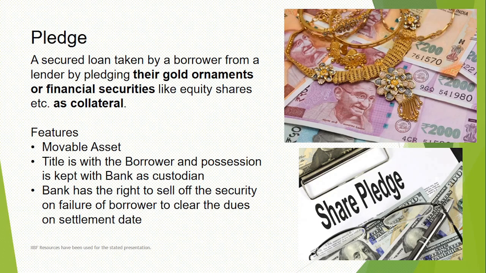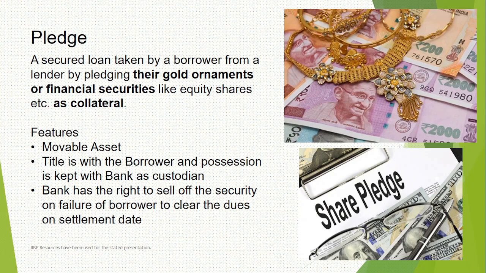When I say gold, it means a valuable asset. So they'll do an assessment of this gold. They'll check the quantity and quality through an approved gold valuer, who is a certified agency entitled to give a certificate for the value of the gold. Based on their certificate, we'll map the current market price, and accordingly we'll keep some margin with us as an element of security, and then give the residual amount to the borrower as a loan. What are the features? Again, it is a movable asset. Gold can be shifted from one place to another very easily.